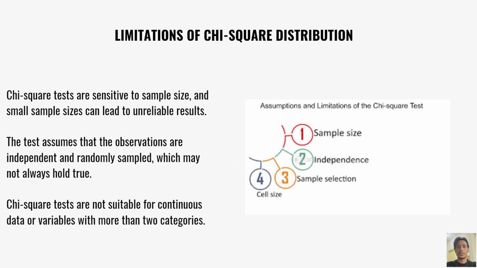Limitations of the chi-square distribution. Chi-square tests are sensitive to sample size, and small sample size can lead to unreliable results. The test assumes that the observations are independent and randomly sampled, which may not always hold true. Chi-square tests are not suitable for continuous data or variables with more than two categories.